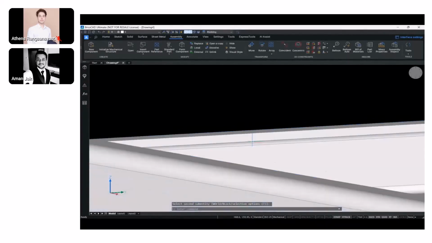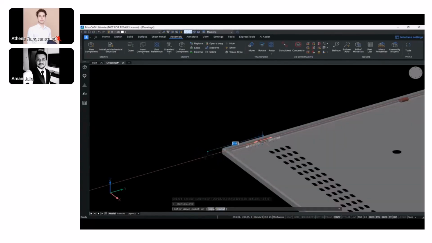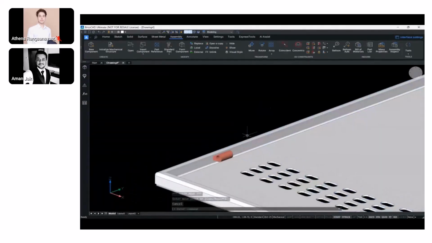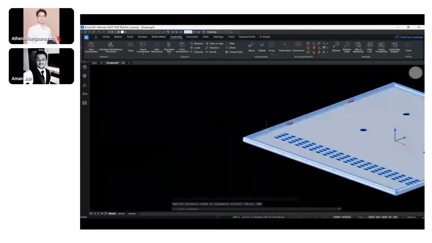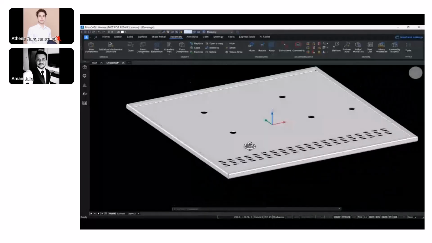So I'll just constrain it once again. It's the same type of constraints that I've given for this particular body as well. I just translate it a bit further down and then apply the distance constraint for this at a distance of 201. All right. Now with this, we have completed the placement of the hinges.